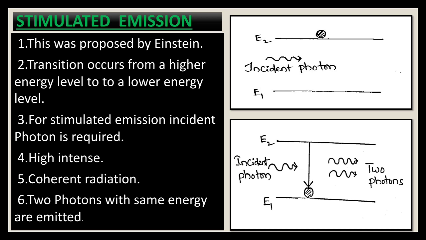The output light is of very high intensity here, and the two photons are in coherence. That means they have identical frequency, and a constant phase difference exists between the two coherent sources. Here two photons with the same frequency are emitted in stimulated emission. So this is about spontaneous emission and stimulated emission.